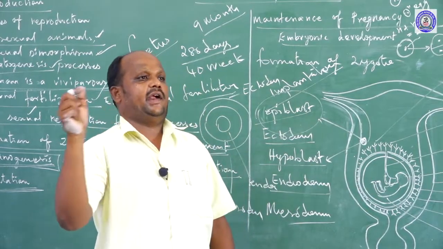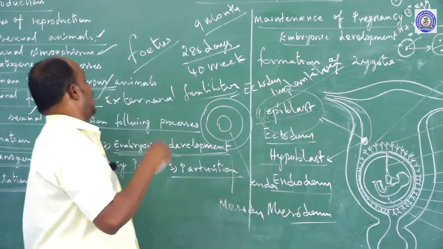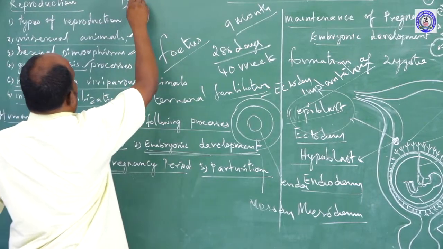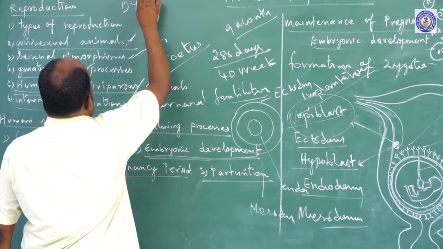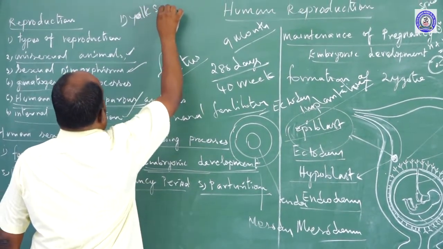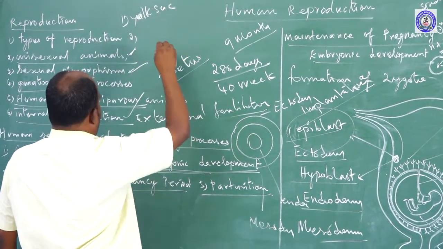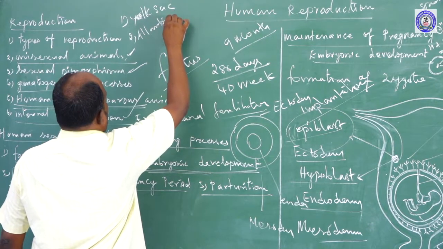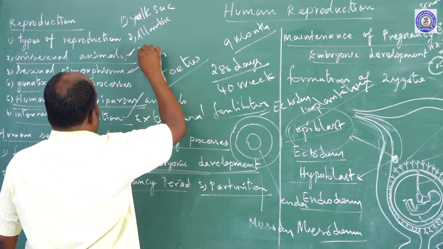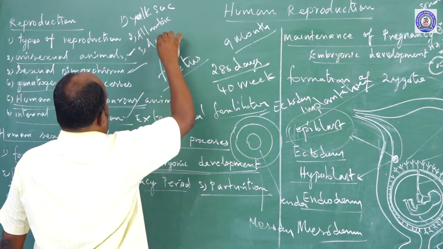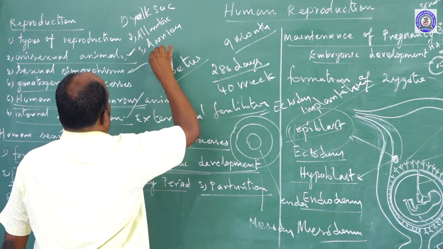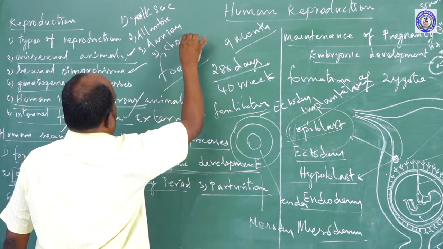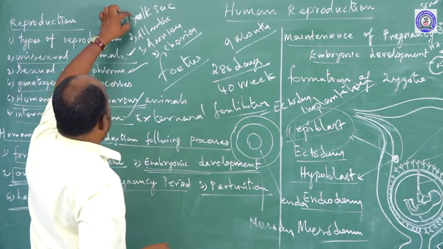What are the extra embryonic layers? There are four layers. First one, yolk sac. Second one, allantois. Third one, amnion. Fourth one, chorion. These are the extra embryonic layers.